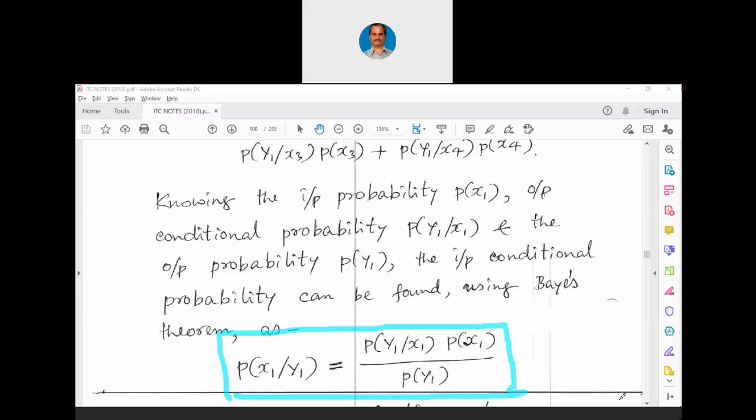Now, think in that angle, can the destination's condition be affecting the source? Or can the destination be predicting the arrival of a particular symbol from the source? Now, can we model the source itself as per the requirement of the destination? Can we model Amazon itself? Can we model Swiggy itself based on our experience?